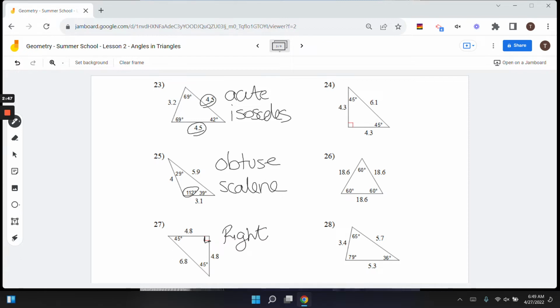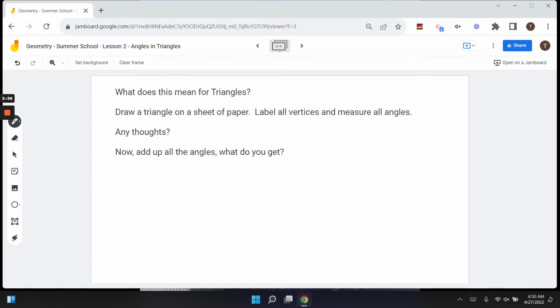Now, if everybody was to draw a triangle on a piece of paper, and I know nobody has a protractor to measure angles, okay? Label all vertices. A vertex is a corner, an intersect point. And if we were to measure all those angles, everybody should get the same thing. And some of you may already know what it is. What everybody gets with the three interior, inside angles should be 180 degrees. So the three angles inside of a triangle always add up to 180 degrees, and that's the triangle theorem.